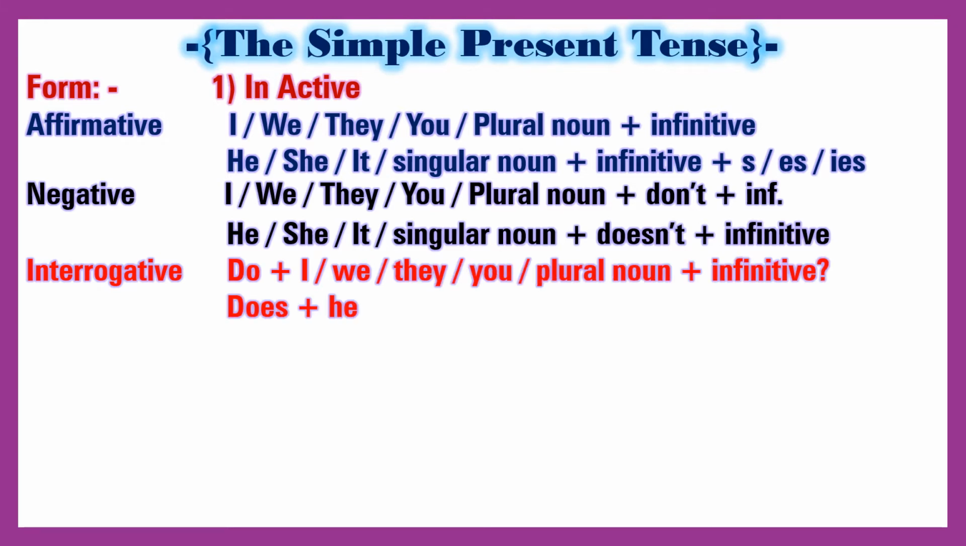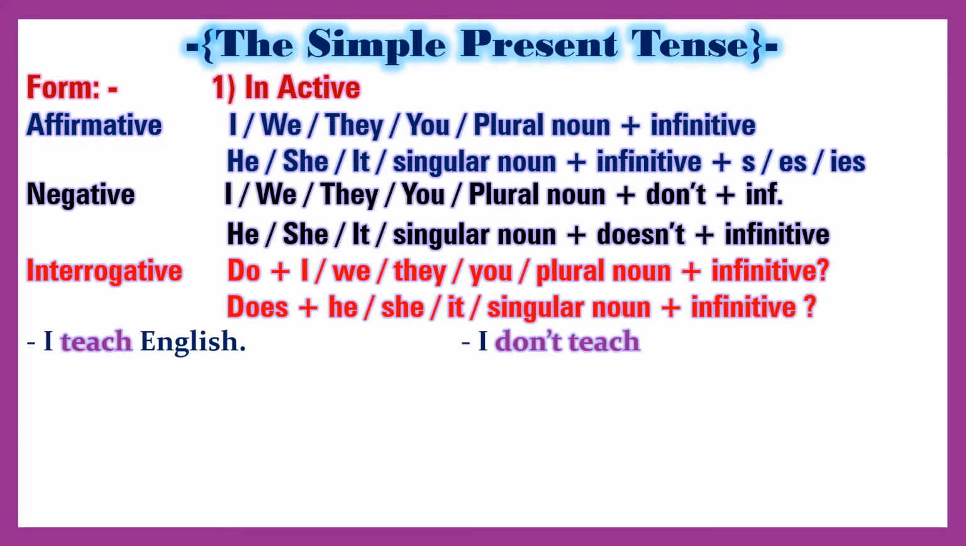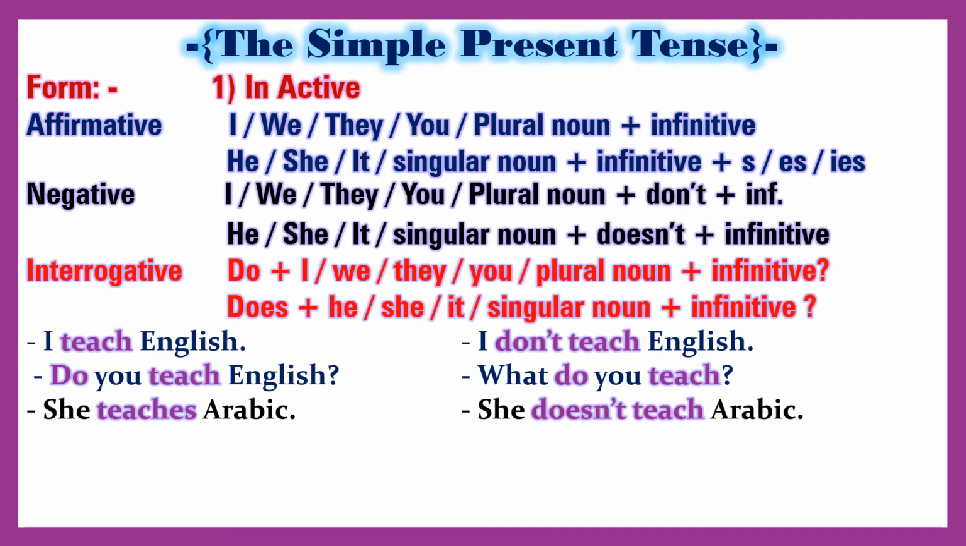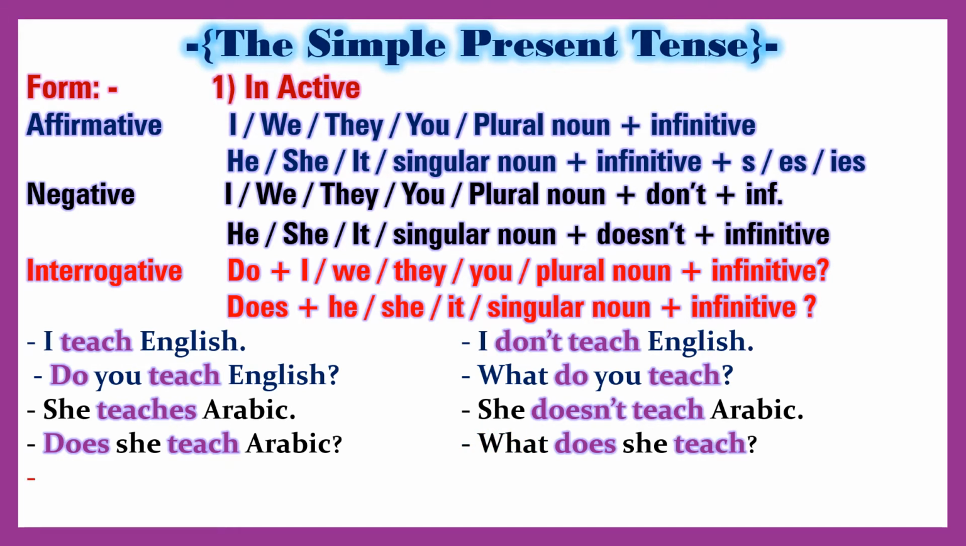Negative: I, we, they, you, plural noun plus don't and infinitive. He, she, it, singular noun plus doesn't and infinitive. Interrogative: do and I,